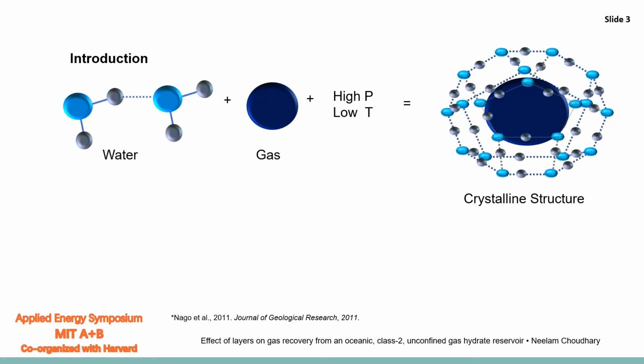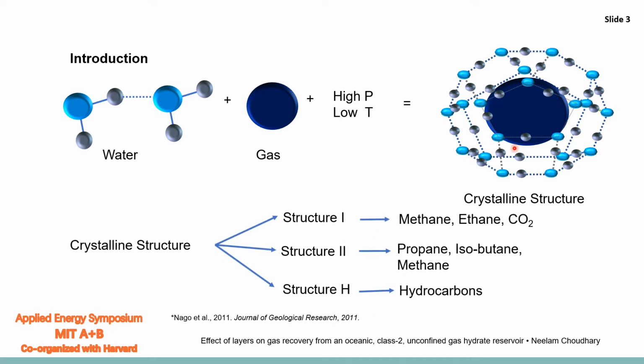To explore the gas hydrate reservoirs, we need to understand the gas hydrates first. Gas hydrates are a crystalline ice-like structure where gas molecules are trapped inside the water molecule lattice at high pressure and low temperature conditions. They are found in permafrost and in oceanic deep water sediments. Based on the complexities of the gas hydrates, three types of crystalline structures are present in nature: S1, S2, and SH. Our work is focused on S1 structures as it mainly contains methane and is present in abundance.